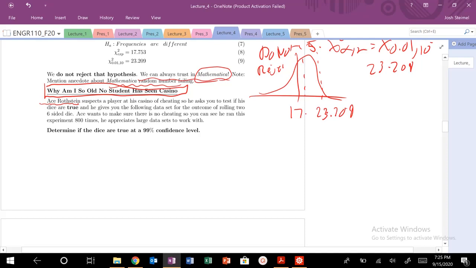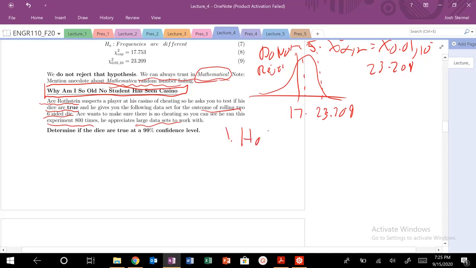We're on YouTube anyways. Ace Rothstein suspects the player in Casino of cheating, so he asks to test if the dice are true. He gives you the following data set for the outcome of rolling two six-sided dice. He wants to make sure there's no cheating, so he ran the experiment 800 times. Ace Rothstein is a man who appreciates large data sets to work with. Determine if the dice are true at a 99% confidence interval.